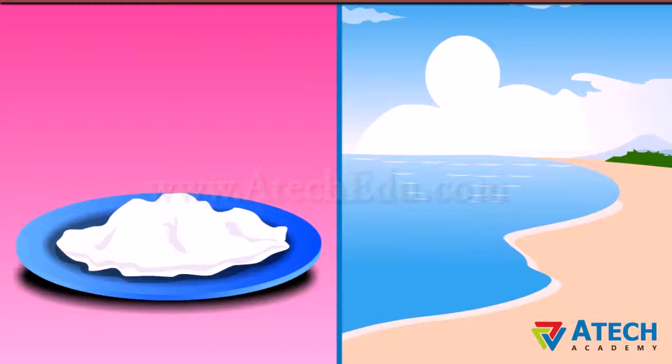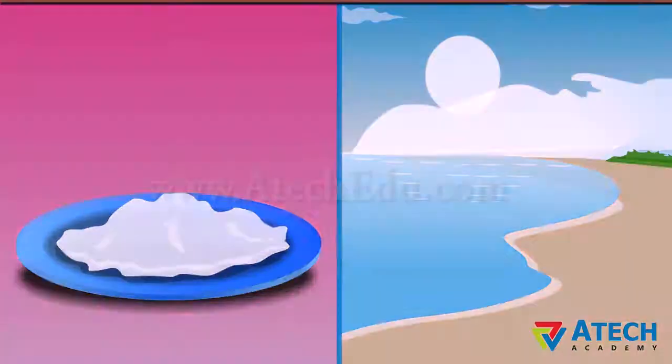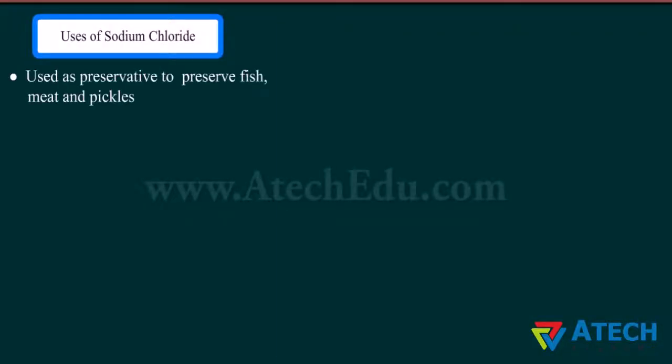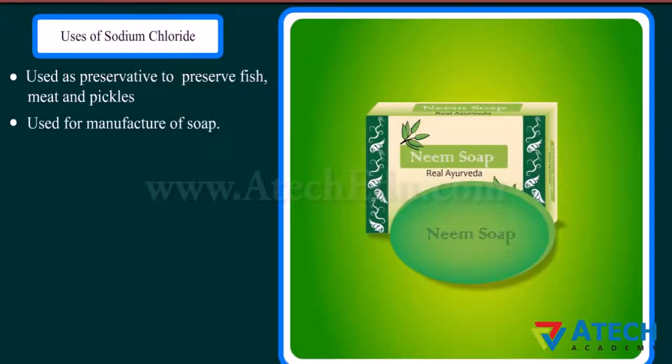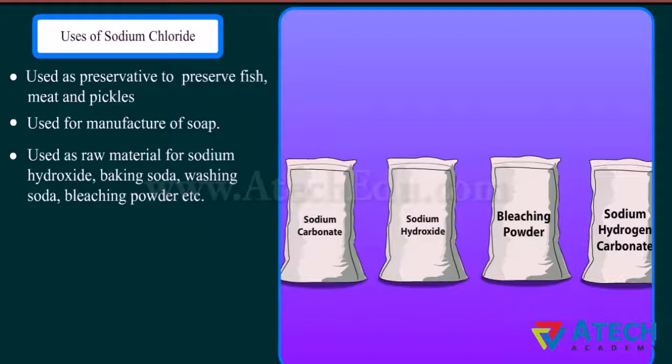Common salt is formed by the combination of hydrochloric acid and sodium hydroxide. Its chemical name is sodium chloride. Sodium chloride is prepared from salts in seawater. Sodium chloride is used as a preservative to preserve fish, meat and pickles, used for manufacturing of soap, and used as raw material for sodium hydroxide, baking soda, washing soda, bleaching powder, etc.